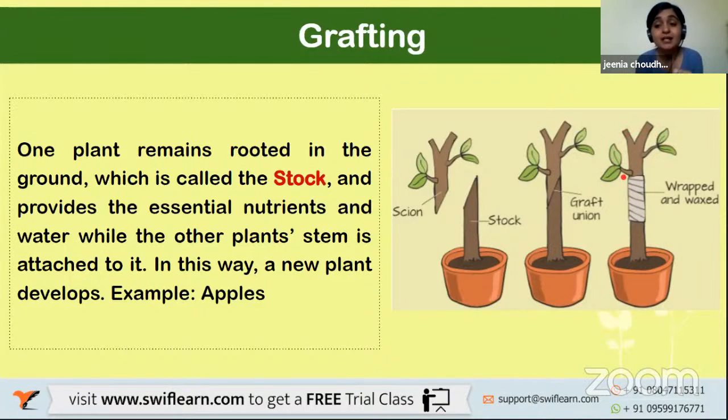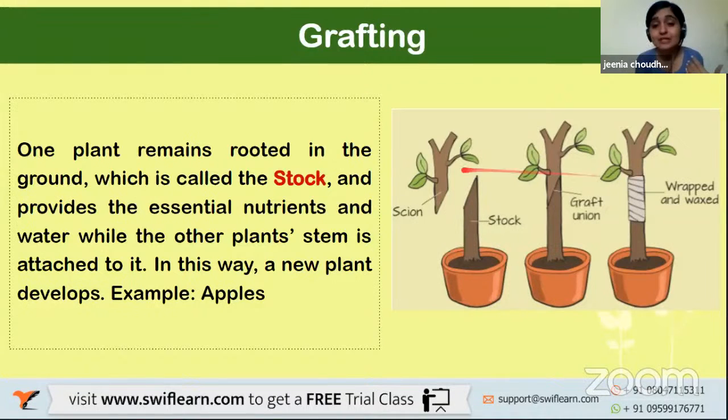So that's why they need to be wrapped properly, so that the veins inside get connected and the roots can transport water. The plant above, which has the leaf doing the photosynthesis and generating food inside the kitchen of the plant, can then transport that food to all the other parts as well.